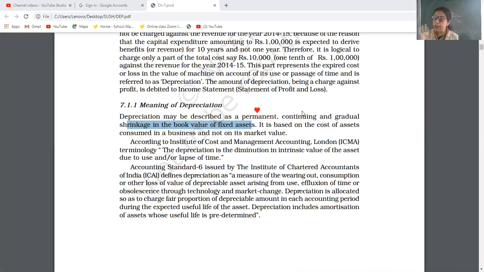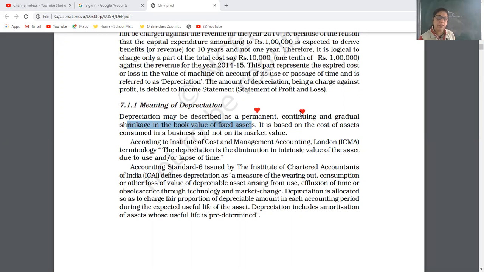It is the reduction on a permanent basis. Like if the furniture is useless now, or the leg of your sofa is not there, that is a permanent decrease in the value. But it is a continuous process. Continuous process means it is going down continuously. We cannot say that one year it is depreciation and next year it is not.